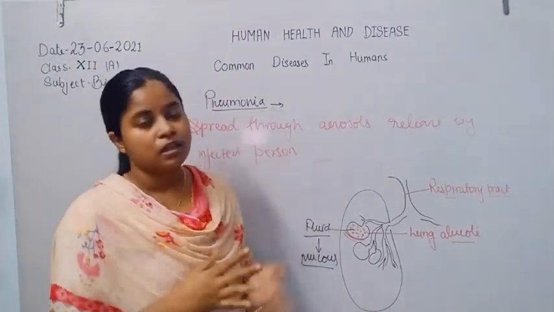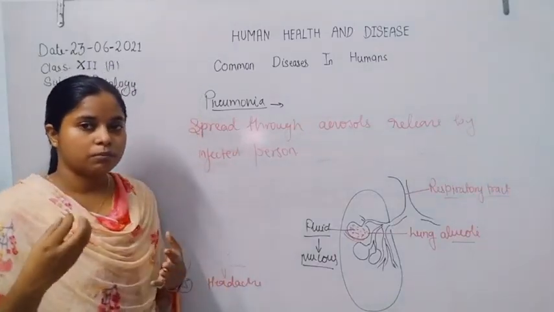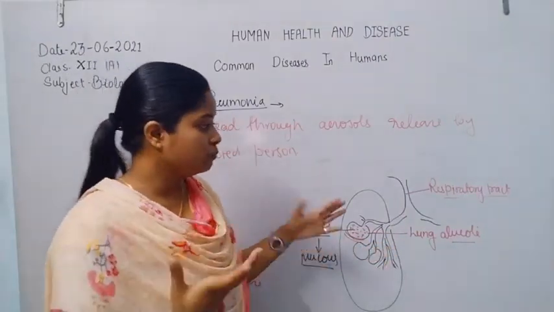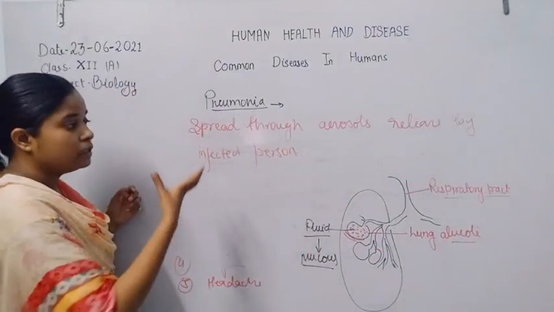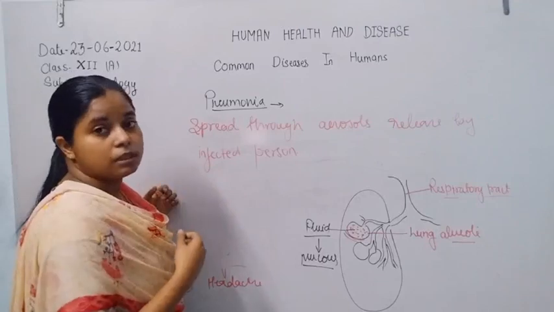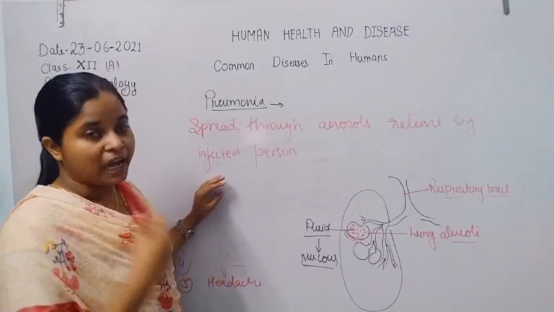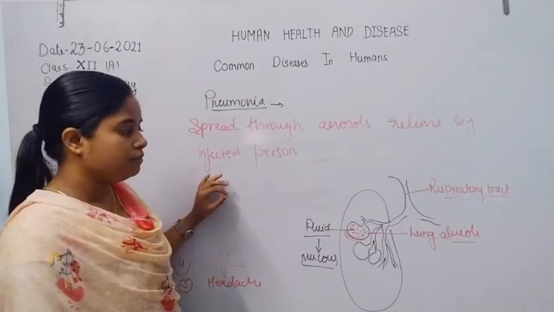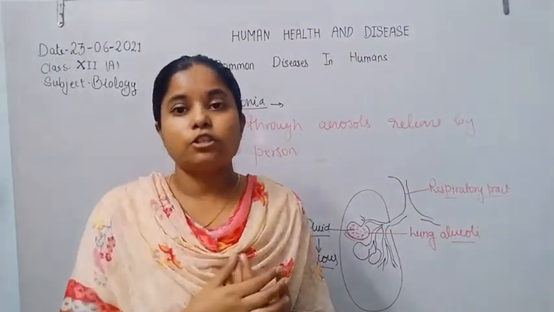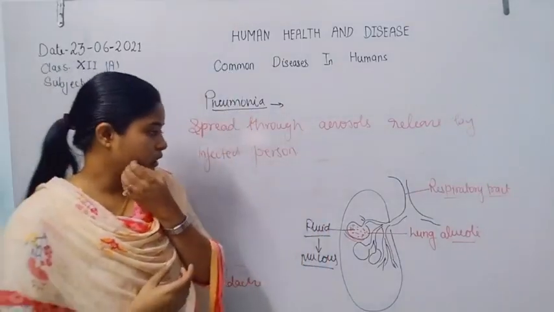The bacterium is Streptococcus pneumoniae and the virus is Haemophilus influenzae. Both cause pneumonia, and the symptoms are similar. For example, the symptoms are fever, headache, chill, and coughing. In severe cases, the lips and fingernails turn grayish to bluish in color, and some severe cases lead to the death of that person.